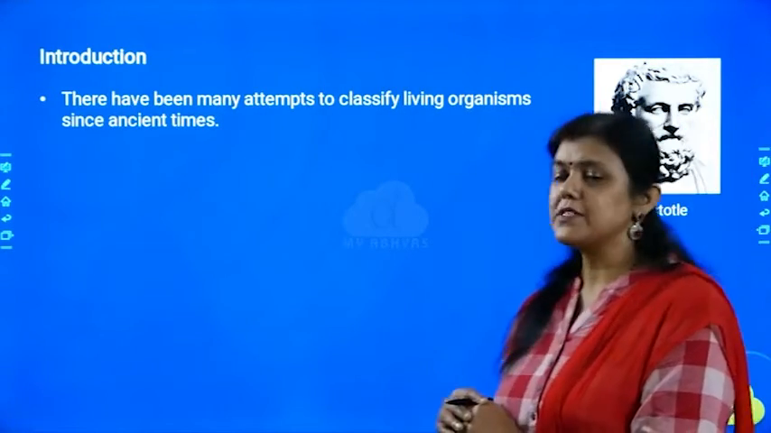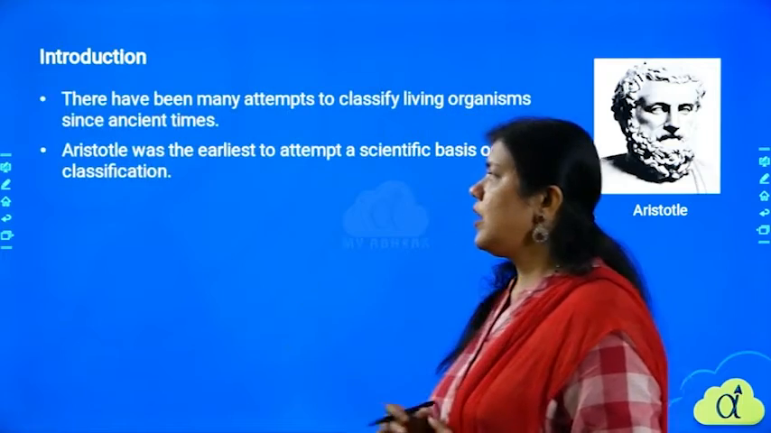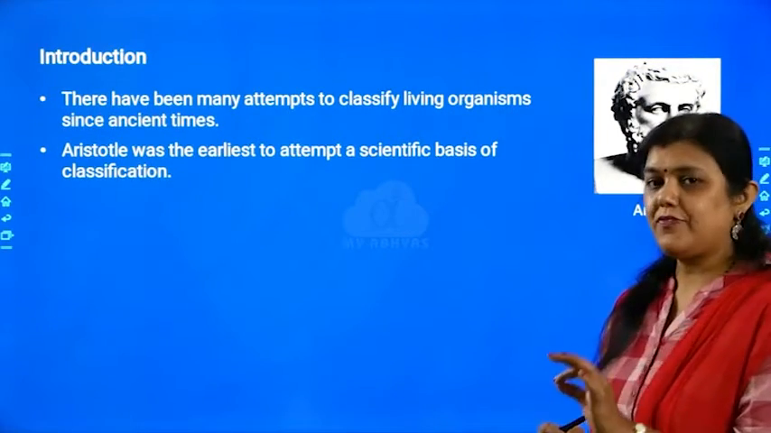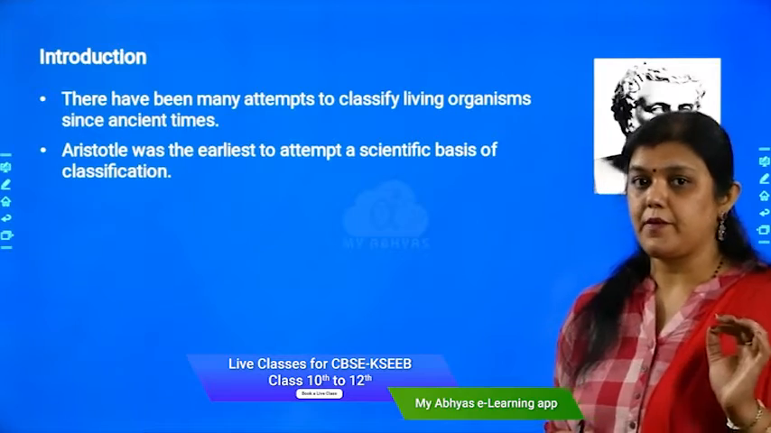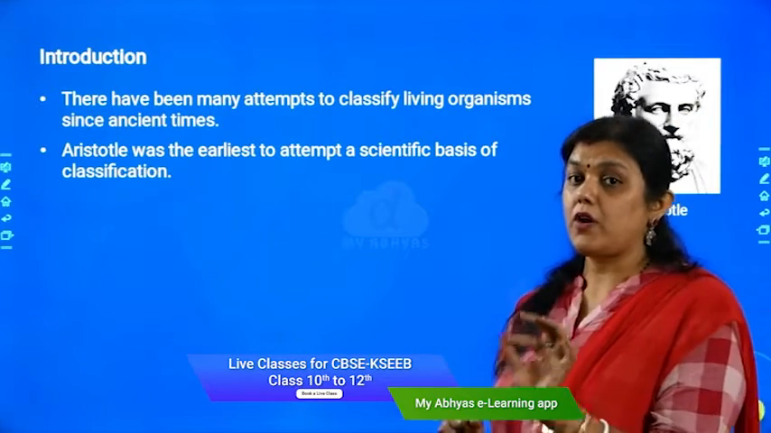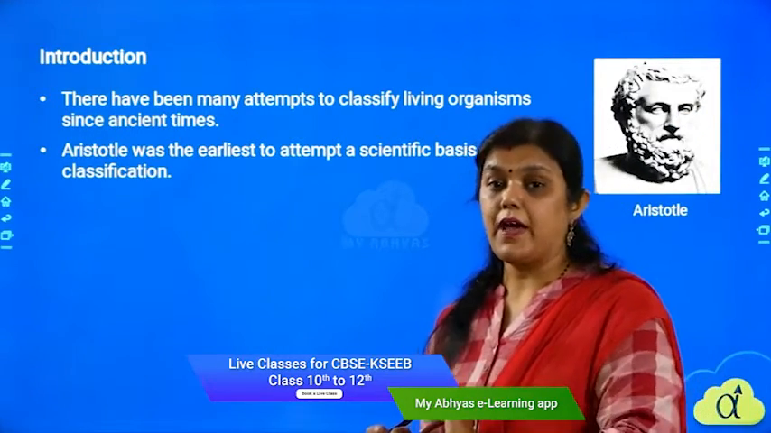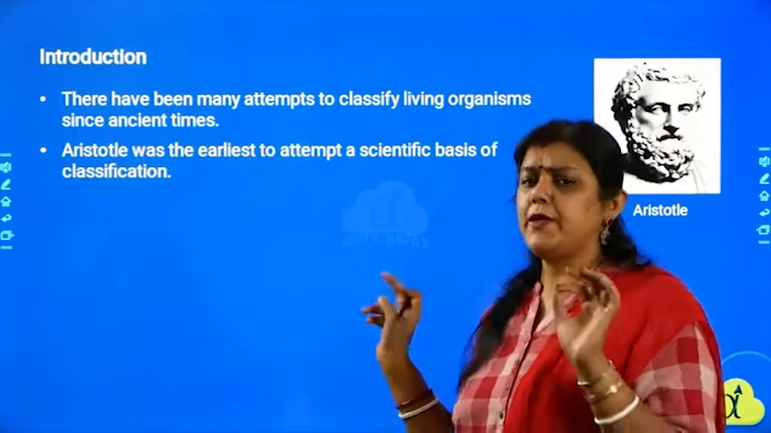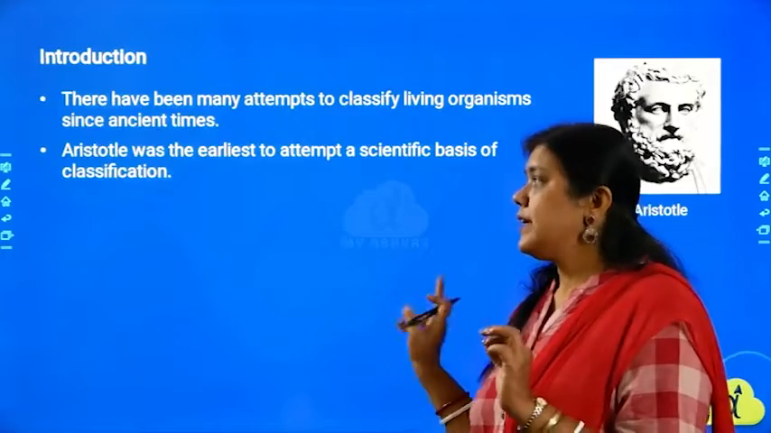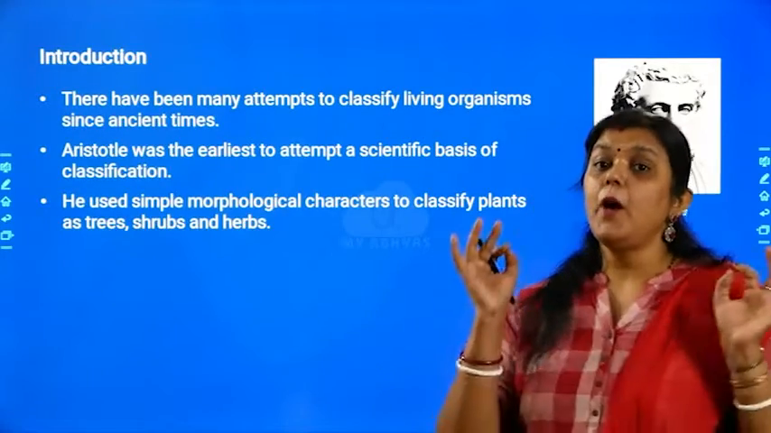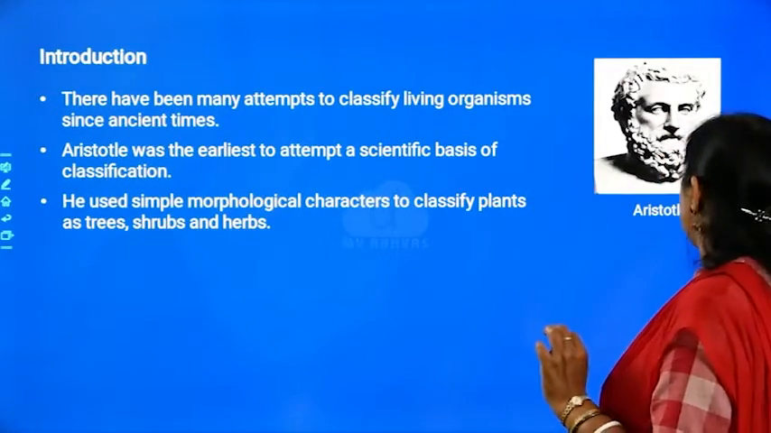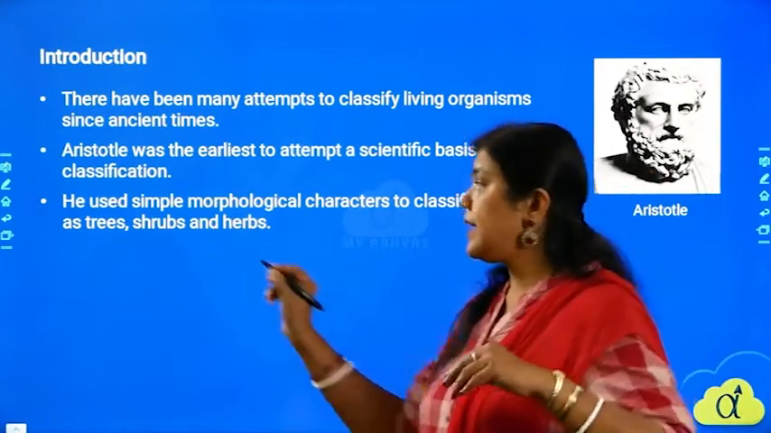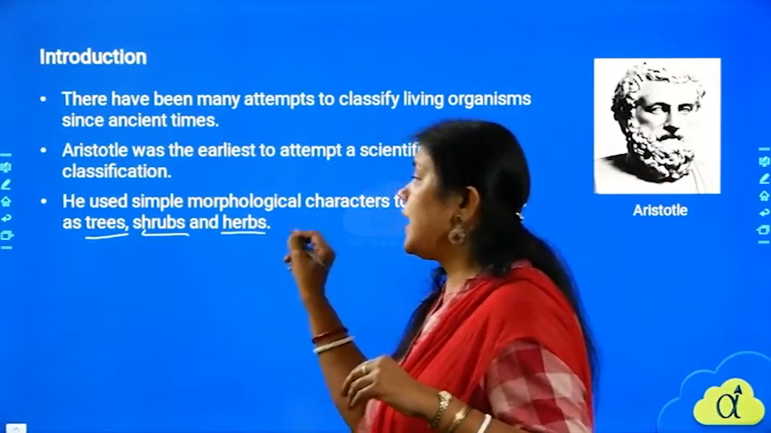The first scientist was Aristotle. Aristotle was the first scientist who made an attempt to classify organisms in a scientific manner. The approach that he showed at that time was very perfect. How, you want to know? He classified using simple morphological characters. For example, he classified the plants on the basis of their height into trees, shrubs, and herbs.